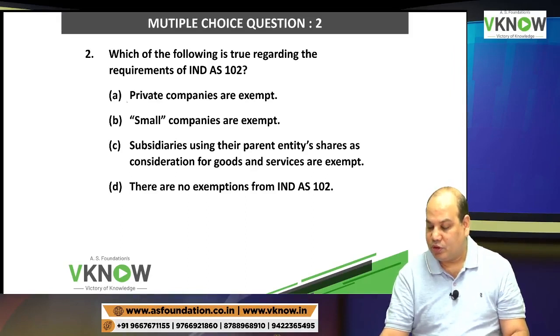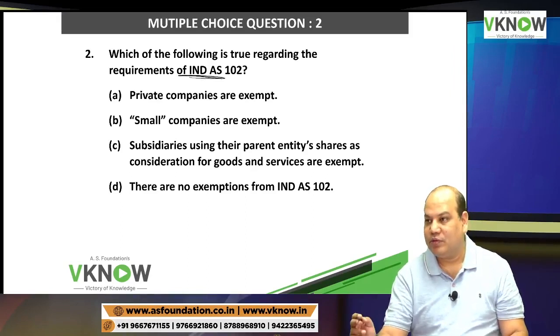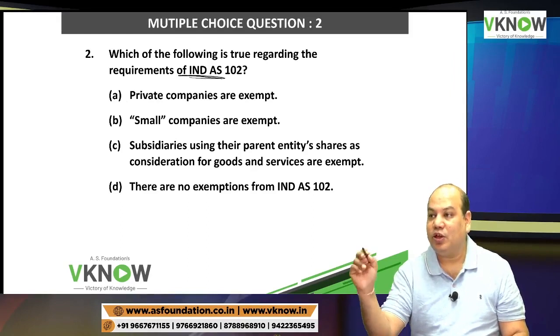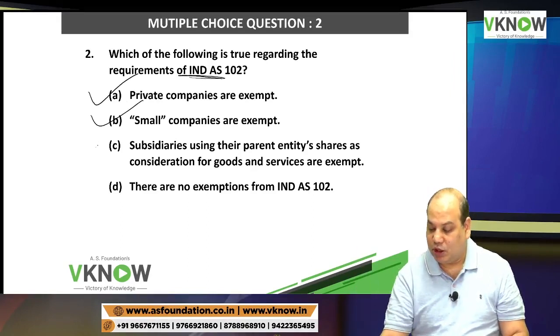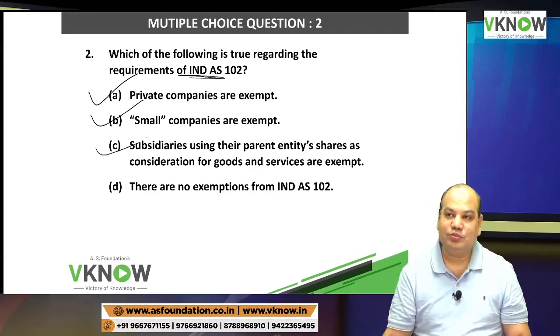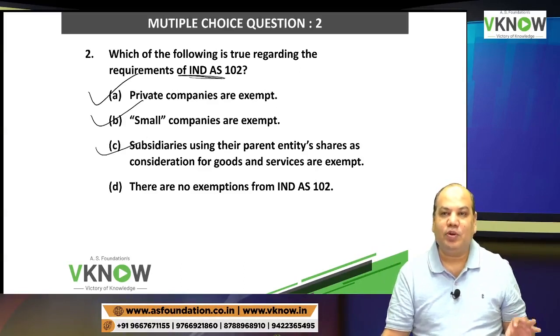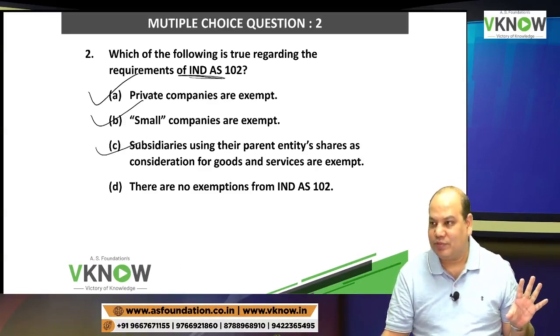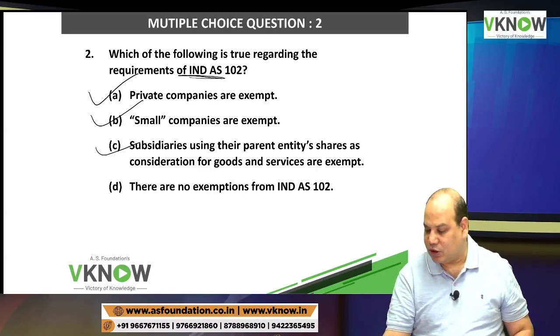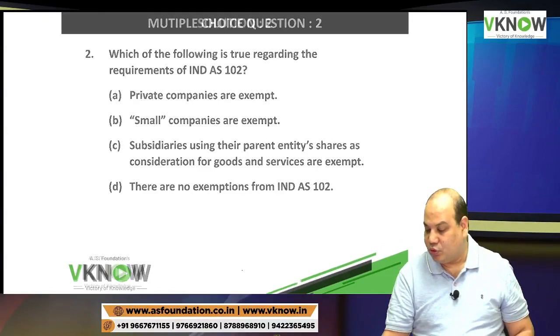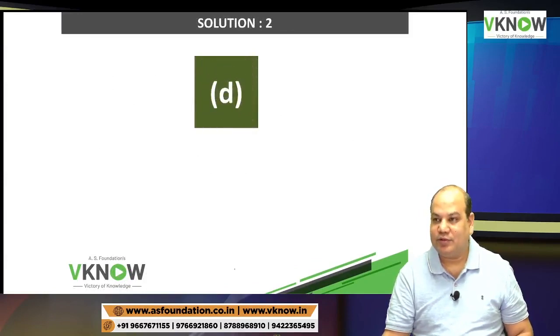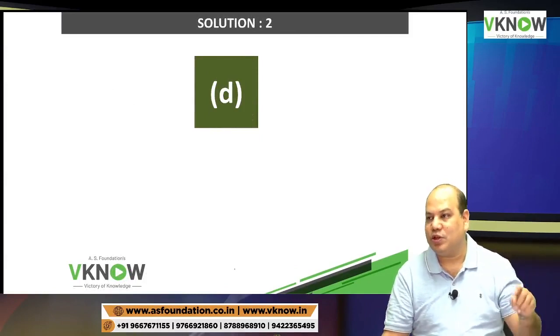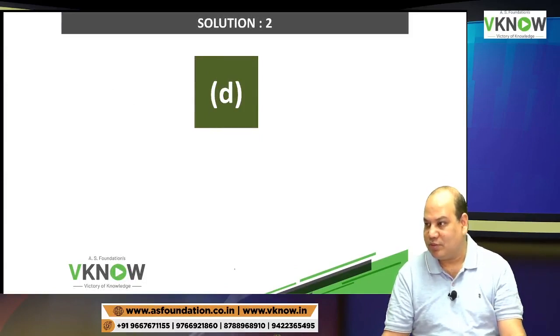Yes. Any company following IND AS will have to follow IND AS 102. If you come under the purview of IND AS, you have to apply. So therefore the answer is D. There is no exemption. Once you come under the IND AS net, all IND AS are applicable except those which institute will say is not applicable. But this is a very common standard.